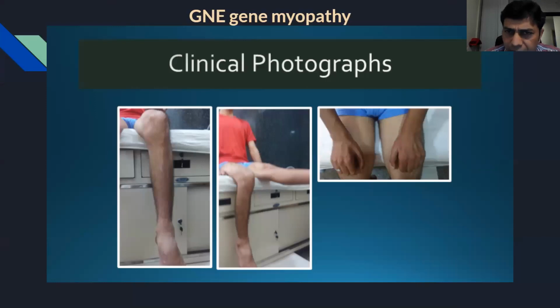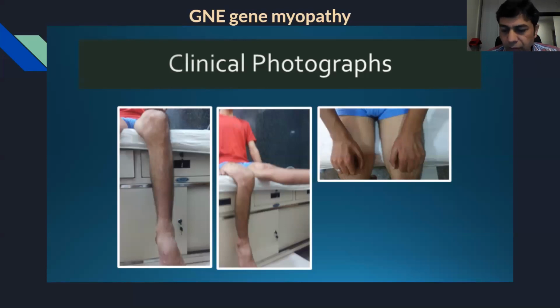Quadriceps can sometimes be weak in this patient; it has been described in less than 5% of patients. They can also have weakness of the intrinsic muscles, and treatment is basically sialic acid, and people are trying to prove that sialic acid works here, but still there is no definite answer. But it's a very typical myopathy which we see in our country, GNE gene myopathy.